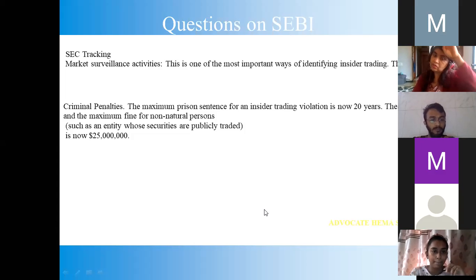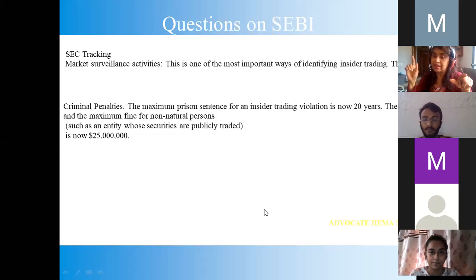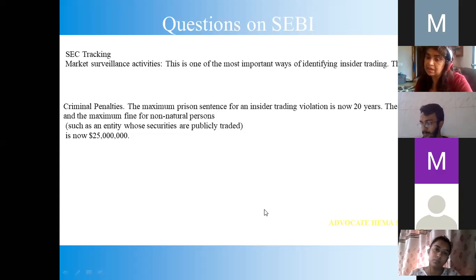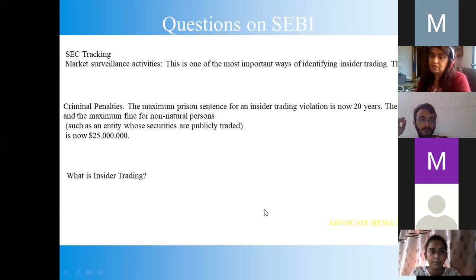So you all understood why this maximum imprisonment is given. Because it's the people's money, it's the shareholders' money, it is the depositors' money. So you, as a SEBI CEO, will have the power, and criminal investigation takes place. And that lady who was pleading that she doesn't know who her husband's friend is, and doesn't know how the money came into her account, naturally has to face criminal prosecution, not only civil but also criminal prosecution. So this is the importance of SEBI.